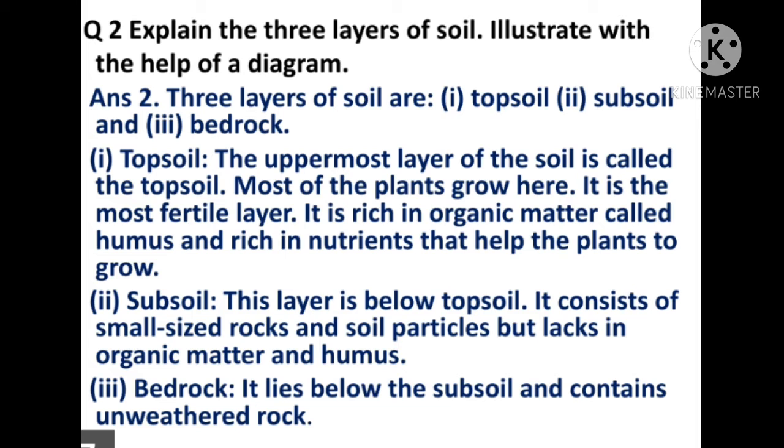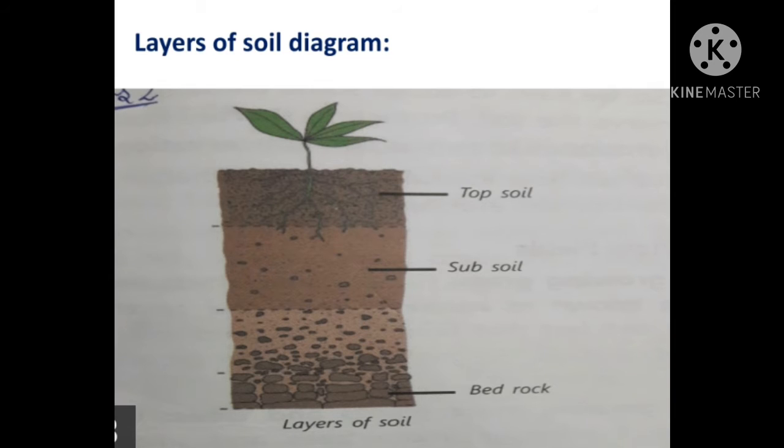Subsoil is the layer below topsoil and it consists of small sized rocks and soil particles, but it does not contain any humus. Bedrock lies below the subsoil and contains unweathered rock, or we can say the parent rock from which the soil is formed. Now you are seeing the diagram of layers of soil. The diagram shows the soil has three layers: the topsoil, the top layer, the subsoil and the bedrock.